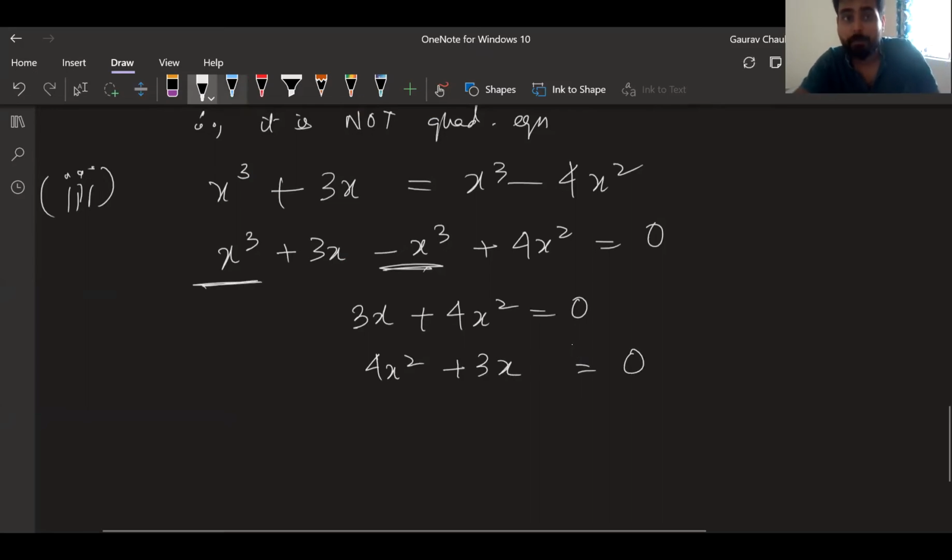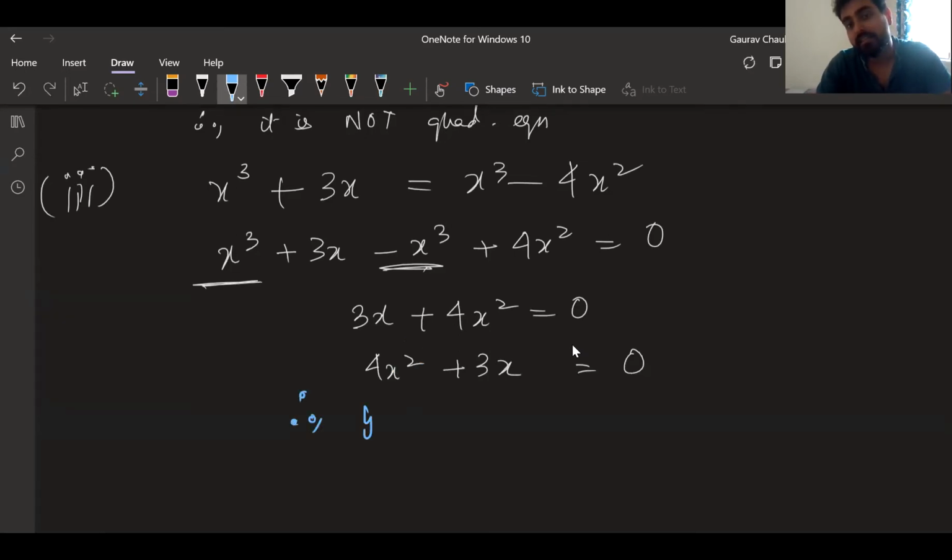Constant term is 0, but x square is the degree. Therefore, yes, it is quadratic. You followed, Dinesh? Sir, I missed that 4x square. Did you follow right now? Yes, sir. Okay. Guys, are we good?